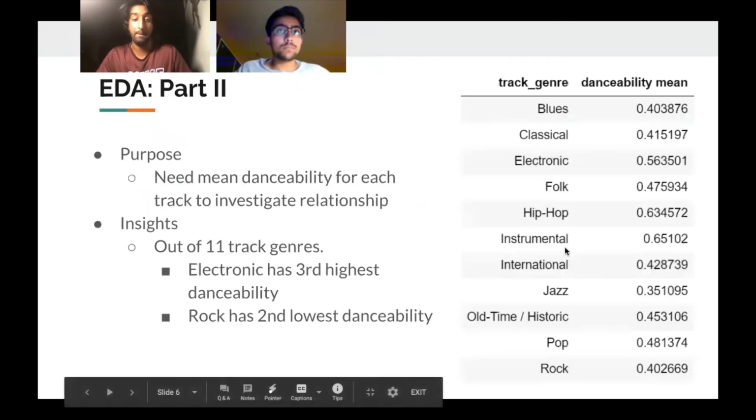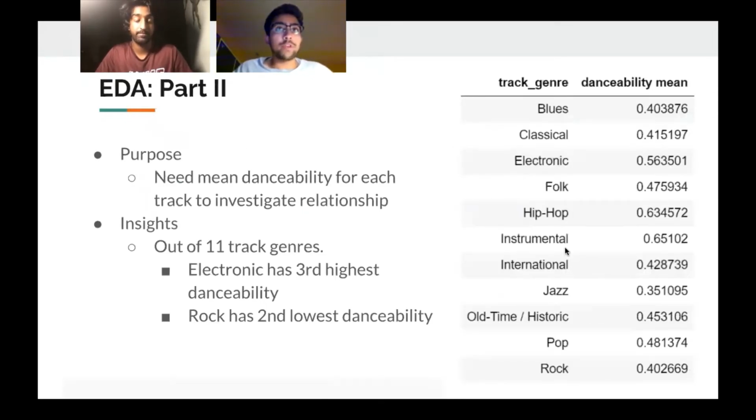The next data table that we created was an aggregated table based on the track genre and the danceability means. So we were able to find the danceability mean for each track genre. We needed this because we needed the mean danceability for each track to investigate the relationship between all the different tracks. The main insight is that out of the 11 track genres, electronic has the 3rd highest danceability, while rock has the 2nd lowest danceability, which shows how far apart they are relative to the number of tracks.